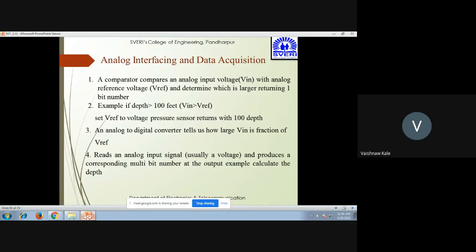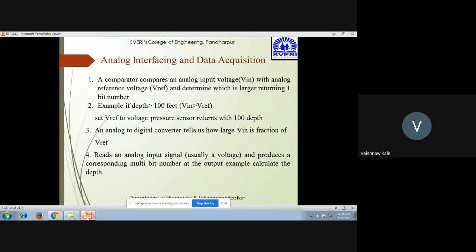If you want to measure the analog value, you can use the comparator, which has two inputs. One is the input voltage, which is received from, for example, the temperature sensor, and the other one is the reference voltage, which has the standard value. It determines which one is larger, and it sends a 1 bit number according to which value is larger.